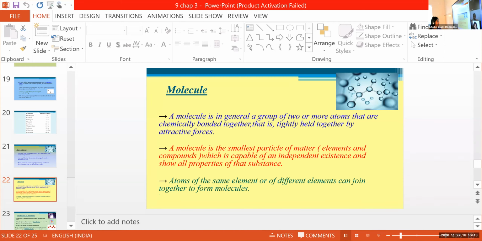So, these are the three major points regarding molecule. A molecule is in general a group of two or more atoms that are chemically bonded together, that is tightly held together by attractive forces. Then next point, a molecule is the smallest particle of matter which is capable of an independent existence and shows all properties of that substance. Then third point, atoms of the same element or different elements can join together to form molecules. Clear? Then we are going to learn molecules of elements.